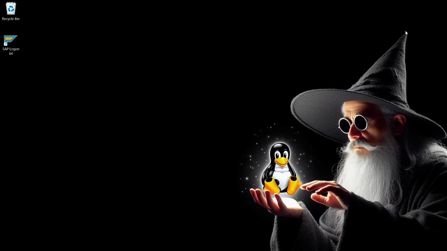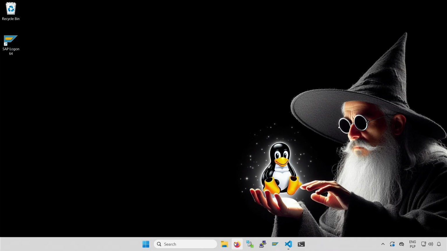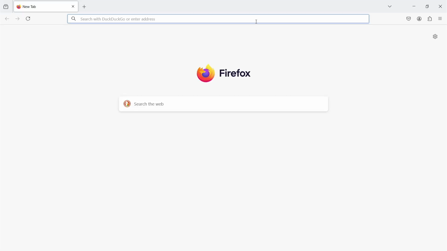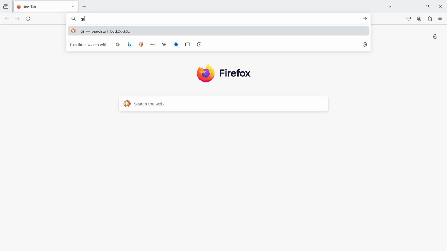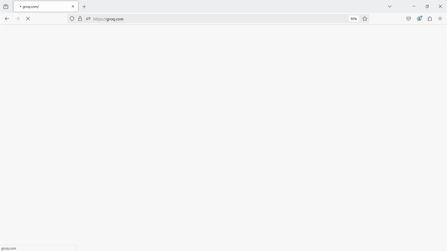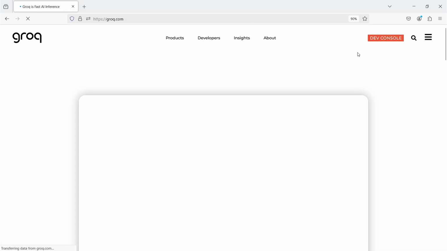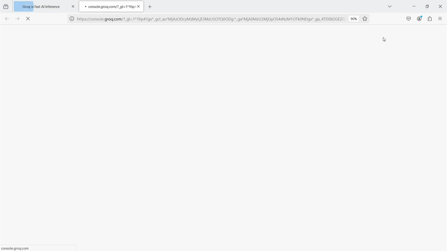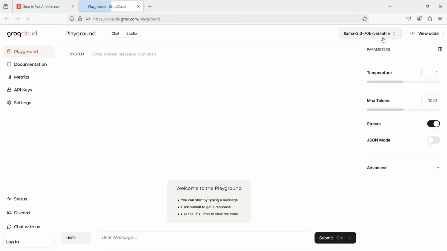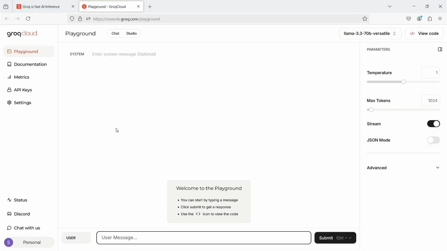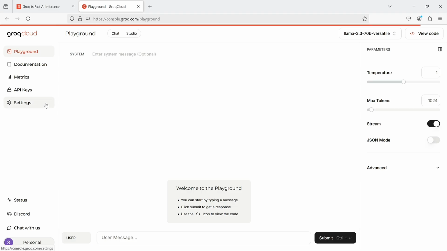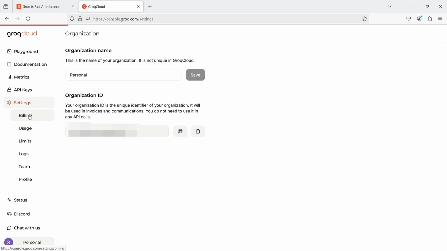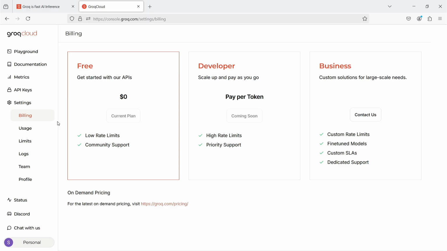On the other hand, Groq is also a very logical choice to start with. It's fast and free. It's a good place for initial experiments, and then you can decide if you want to go another way. If you have doubts about whether it's truly free, let's check one more thing. I'm heading over to my developer console, where all the important information can always be found. Next, I go to the settings section, and then I select billing to make sure that my plan is currently free. As you can see, it's free.